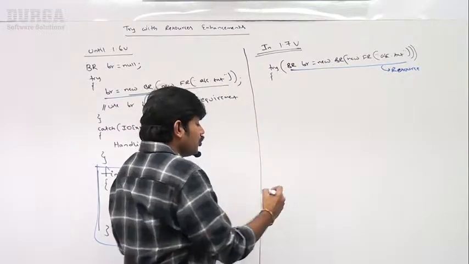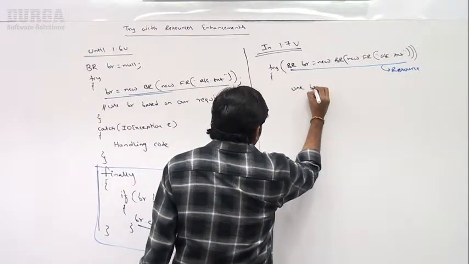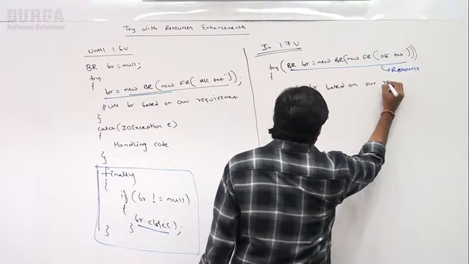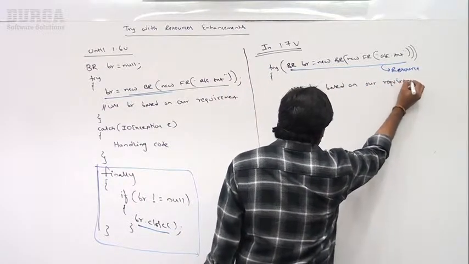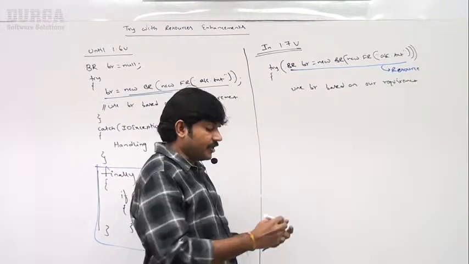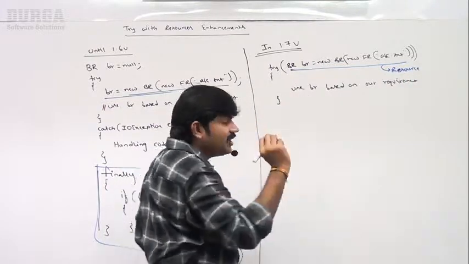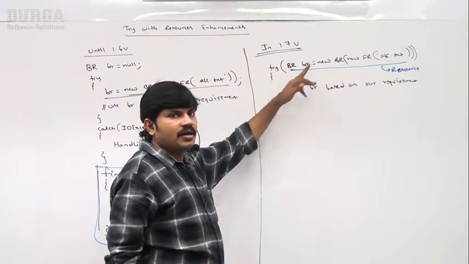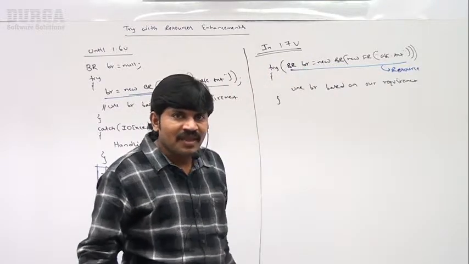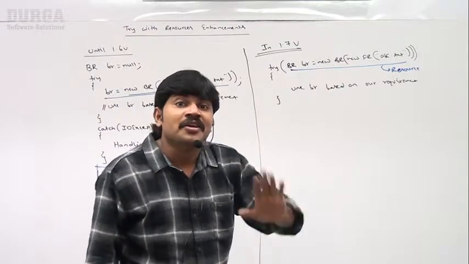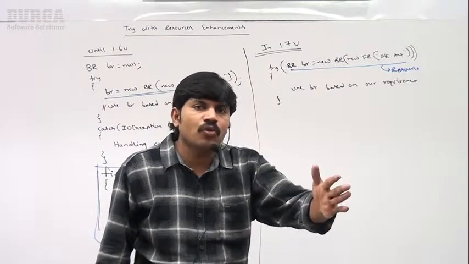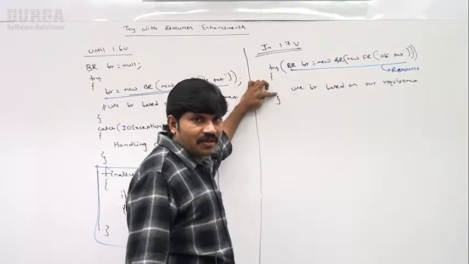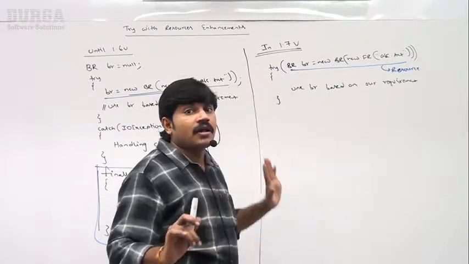Next, use BR based on our requirement. The biggest speciality of this new syntax is that we are not required to close this BR. It will be closed automatically once the control reaches the end of the try block, either with exception or without exception.